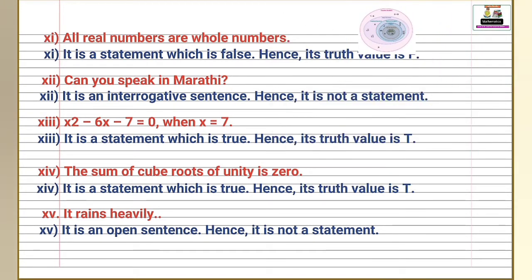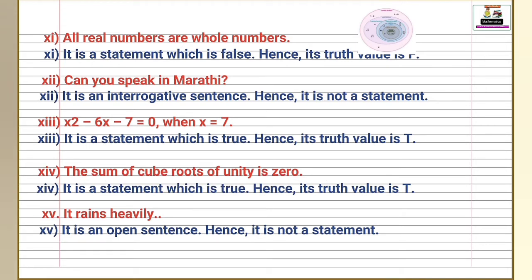Next, can you speak in Marathi? And so answer is, it is an interrogative sentence, hence it is not a statement. Next statement, x square minus 6x minus 7 equal to 0 when x equal to 7. And solution is, it is a statement which is true, hence its truth value is T. When we put the value of x equal to 7 in this equation, then we get the answer 0. Then this statement is true.